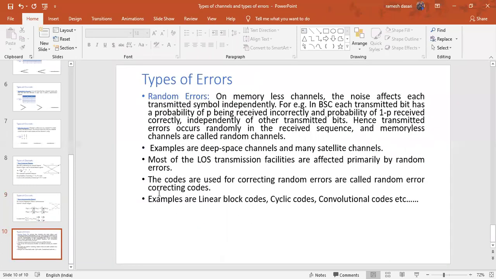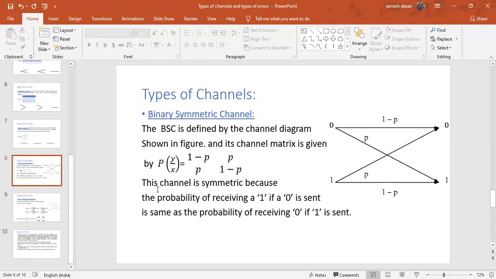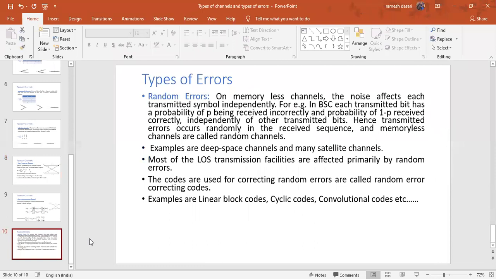So with this, I want to close the types of channels session. Types of channels. Clear about this? Any doubts? Channel, discrete memoryless channel, noiseless channel, lossless channel, deterministic channel, and the most important thing is binary communication channel and binary symmetric channel. And how to draw the channel diagrams, channel matrix, or some equations. Clear about all these things? Types of channels, right? Next, I want to move to types of errors.